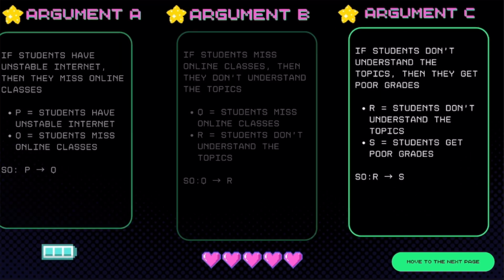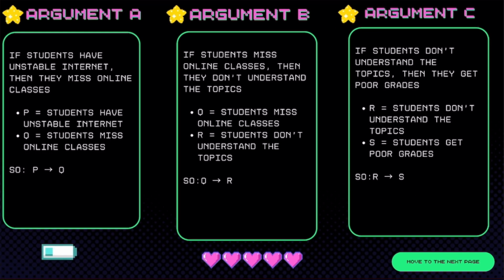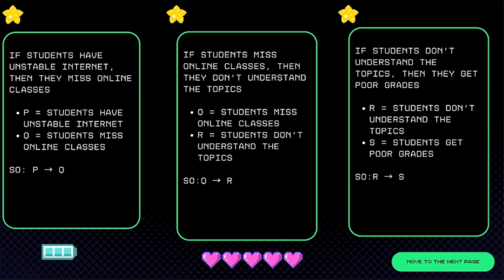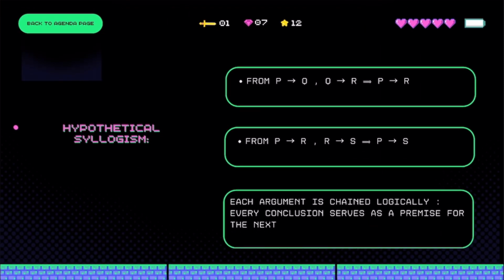We consider: if students don't understand the topics, then they get poor grades. Symbolically, R implies S, where S: students get poor grades. Again, we see a logical flow from one idea to the next, using deduction to show consequences. We use the rule of hypothetical syllogism. This rule allows us to connect these conditional statements into a longer chain.